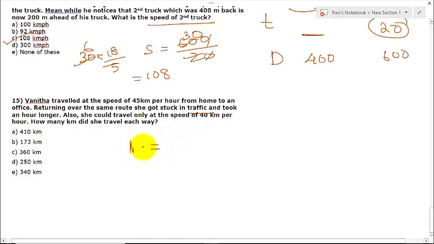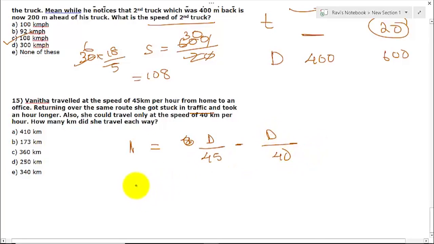The difference in time between going and returning is 1 hour. Time is distance by speed. Let us take the distance to be d. Going, the speed is 45, and returning the distance is again d and the speed is 40.